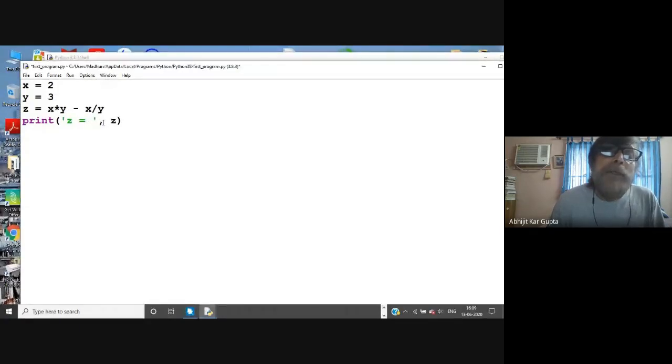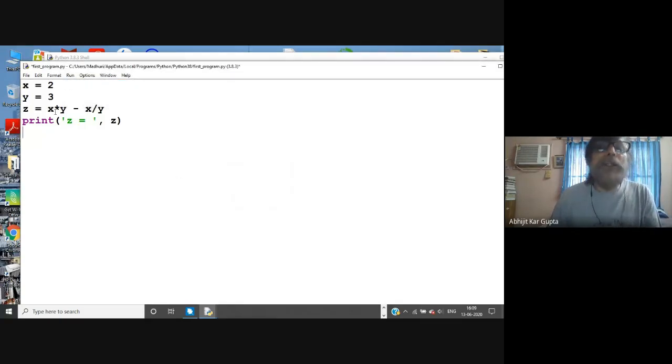That means inside this print you can write as many arguments as you want. One argument is a string, then separated by a comma, the variable z. This z equal to with inverted commas is a string, and this z, you see the change of color, is your variable. Now you run.